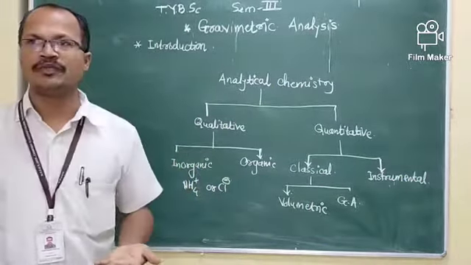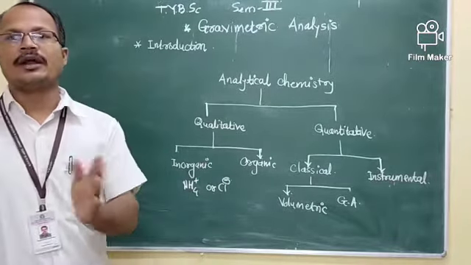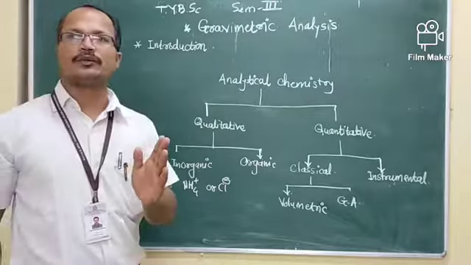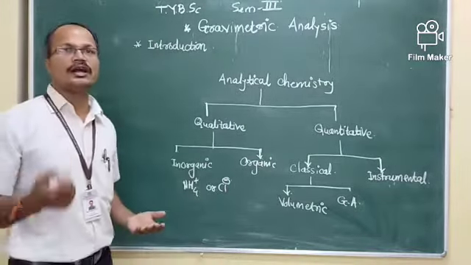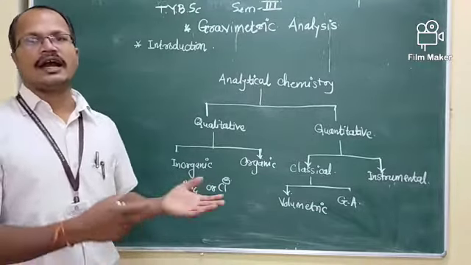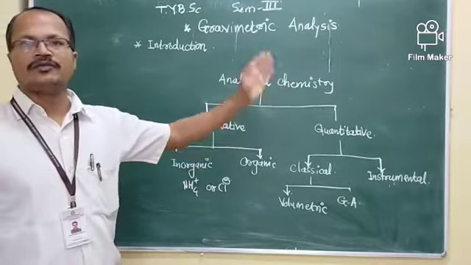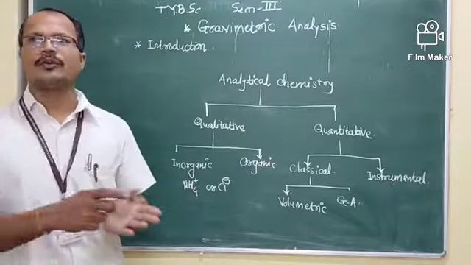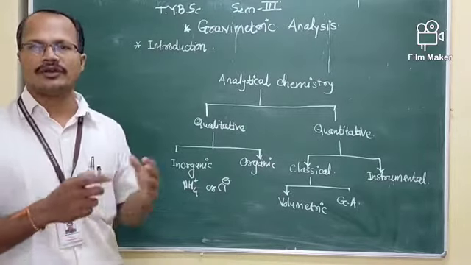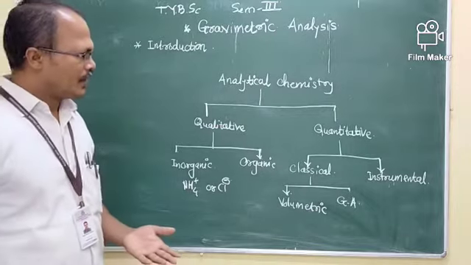For example, chromatography, electrogravimetry or electroanalysis in which electricity is used, nuclear methods, kinetic methods, optical methods meaning spectrophotometry, and on the basis of mobile and stationary phase, gas chromatography and HPLC, high performance liquid chromatography.